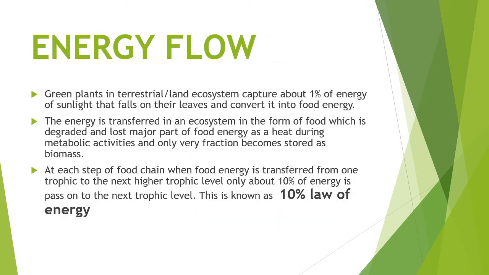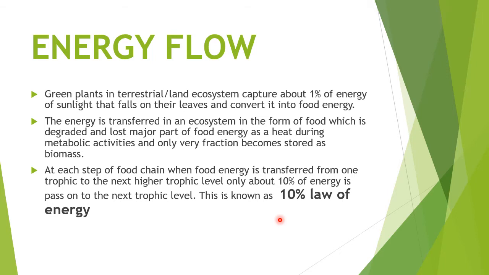Next, energy flow. These are the various features which we'll see, that how the energy is being transferred from one trophic level to the next trophic level. So the first is green plants in the land ecosystem capture about 1% of energy of sunlight that falls on their leaves and convert it into the food energy.